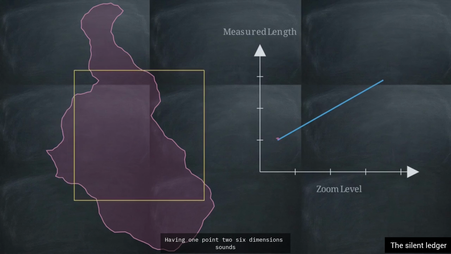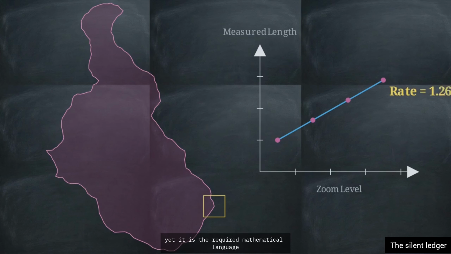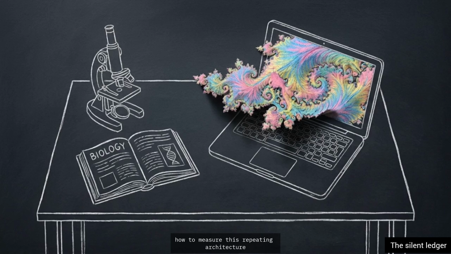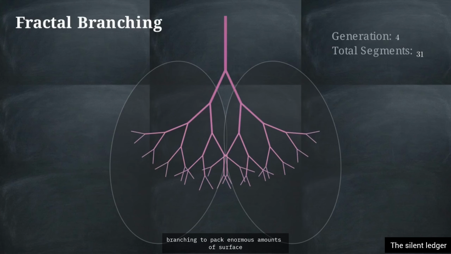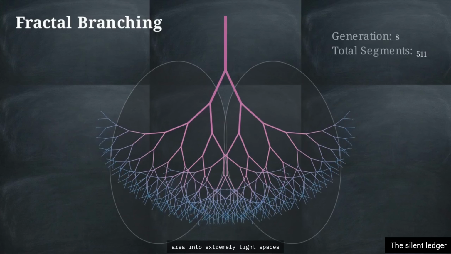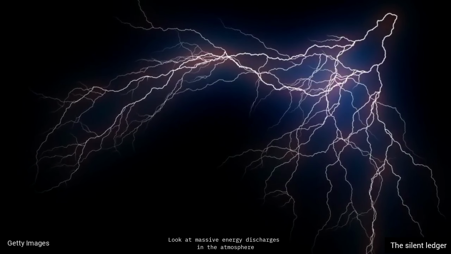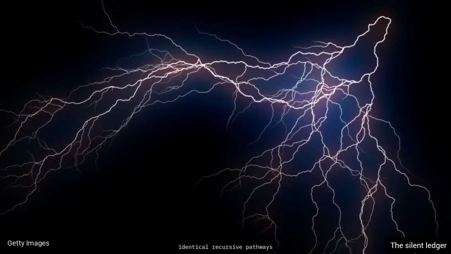Having 1.26 dimensions sounds like an absurd concept at first, yet it is the required mathematical language for accurately quantifying the real physical world. Once researchers knew how to measure this repeating architecture, they found it everywhere in biology. Human lungs and blood vessels use fractal branching to pack enormous amounts of surface area into extremely tight spaces, maximizing gas exchange. Look at massive energy discharges in the atmosphere. Lightning fires through the sky using those identical recursive pathways.